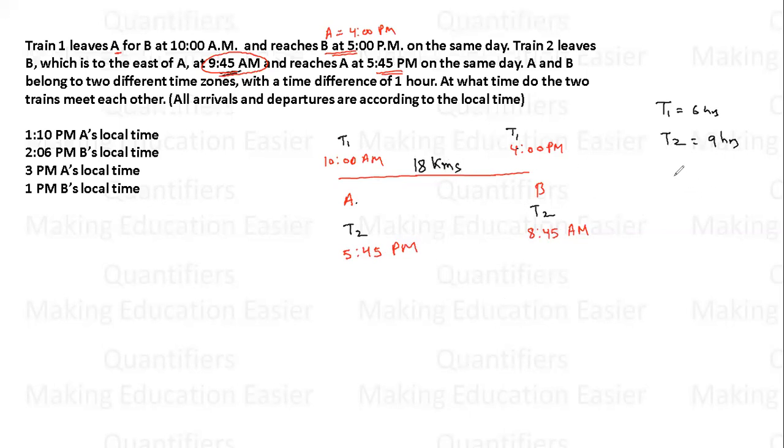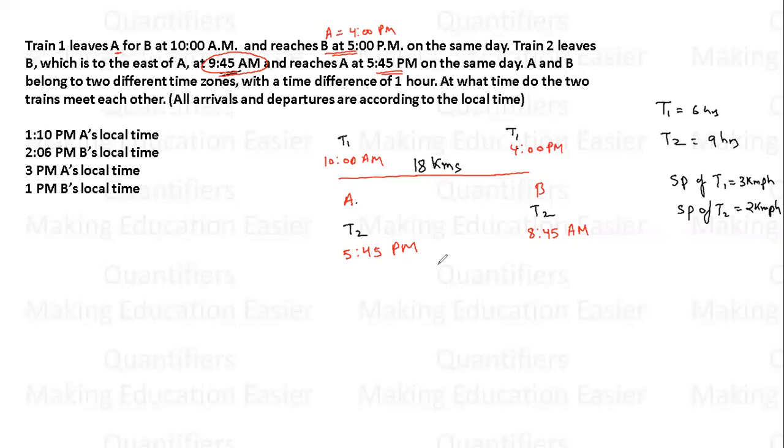So can I say speed of train 1? Speed of train 1 will be 3 kilometers per hour, because for 18 kilometers, train 1 is taking 6 hours. Similarly, speed of train 2 will be 2 kilometers per hour, right?